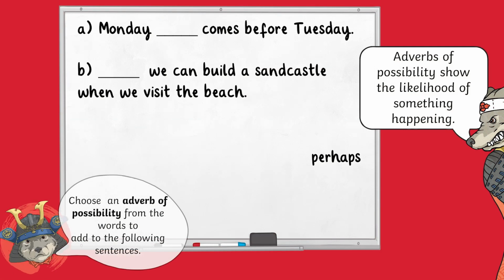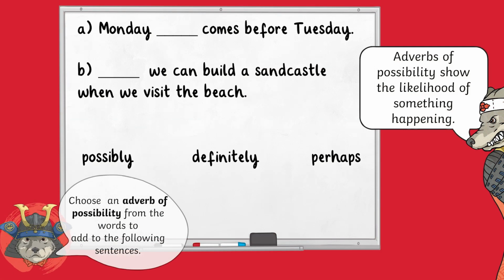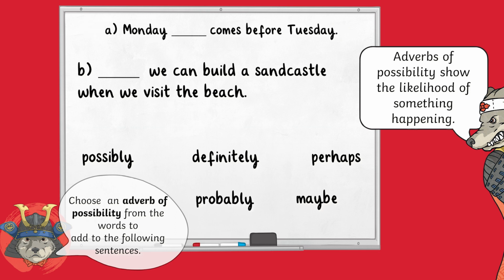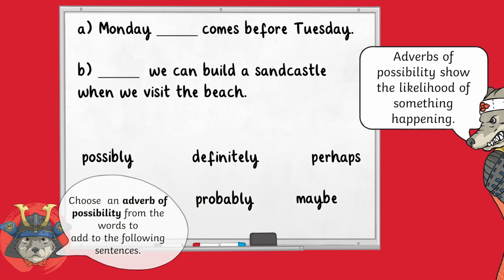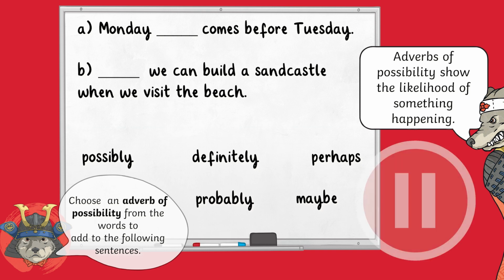For our final activity, you are going to select an adverb of possibility from the words which will be provided to add to the following sentences. Your words are perhaps, definitely, possibly, maybe, and probably. A. Monday comes before Tuesday, and B. We can build a sandcastle when we visit the beach. Pause the video and press play when you are ready.